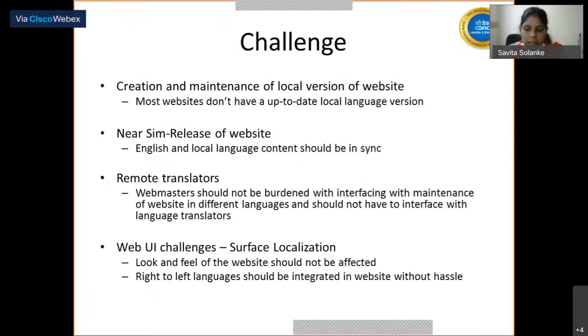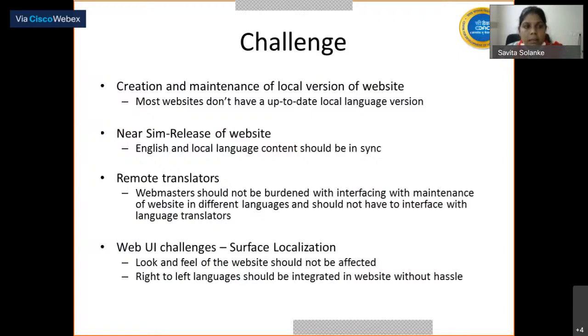The main challenge is with website localization without using LPMF. So what is the first solution without the help of LPMF? That is creating a local version of the website. But what happens if the person wants to make the website available in all 22 languages?